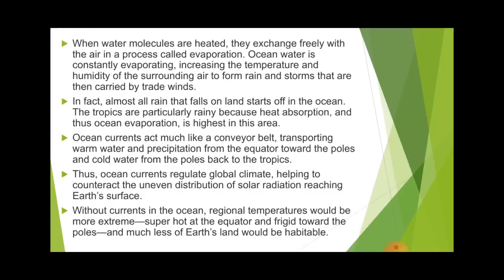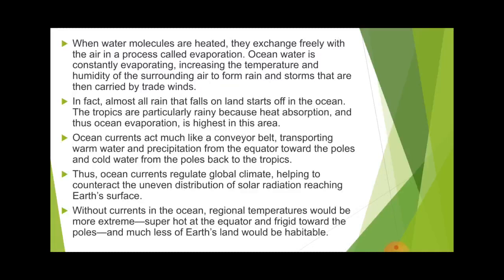Ocean currents act as a conveyor belt, transporting warm water and precipitation from the equator towards the poles, and cold water from the poles back to the tropics. As I said, the cold water is brought by the cold current to the equatorial areas, and from the equator the warm water is carried by the warm ocean current to the polar regions. So this makes the climate constant. When the warm current moves, it creates a warm atmosphere, and when the cold current moves, it creates a cold atmosphere. Thus ocean currents regulate the global climate.